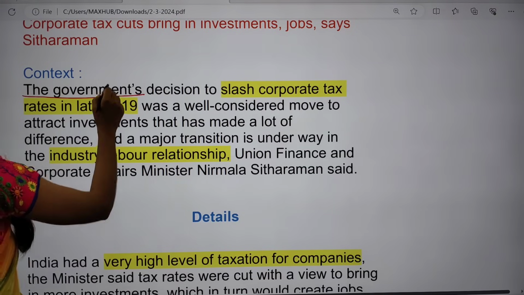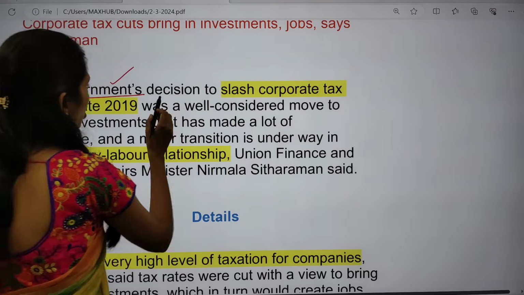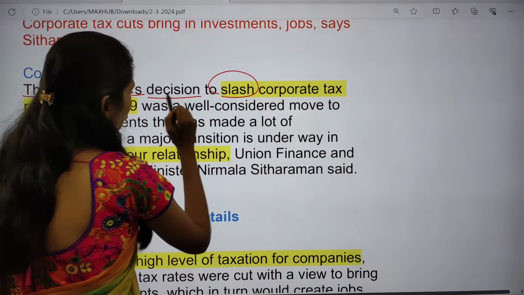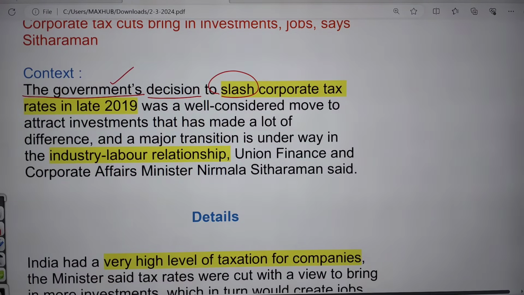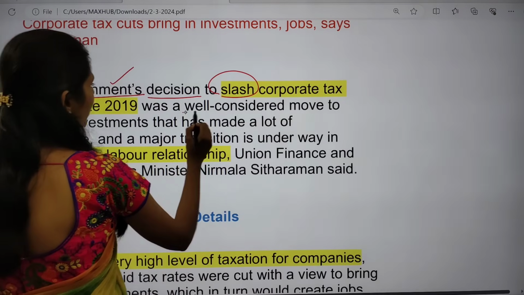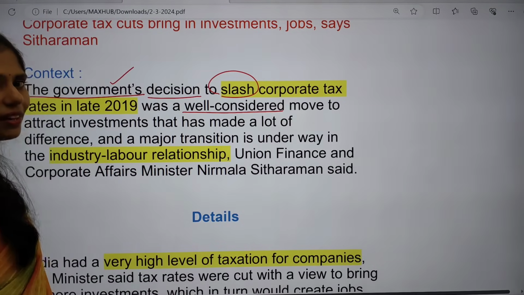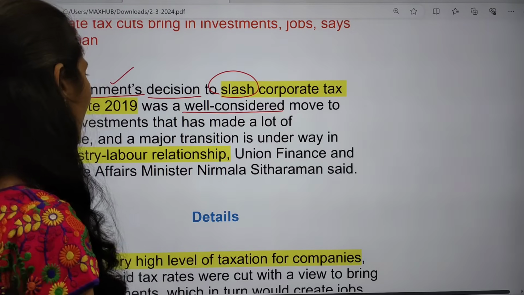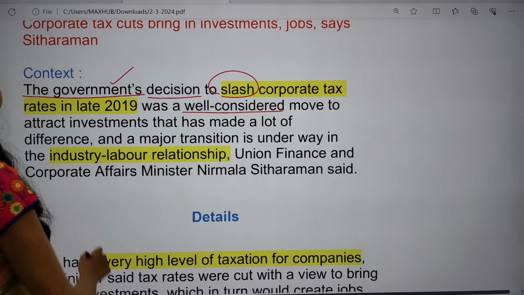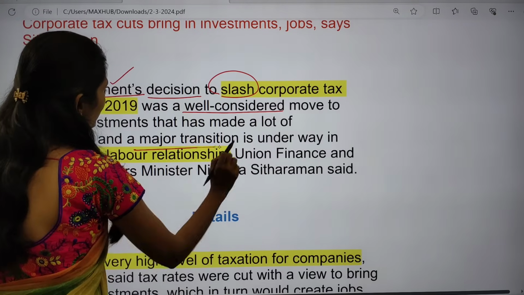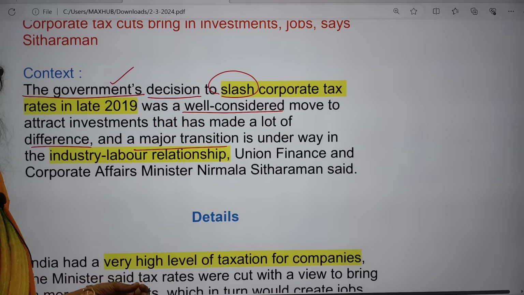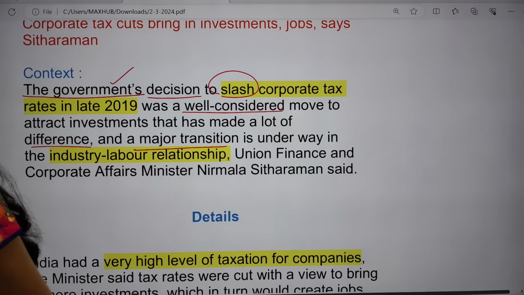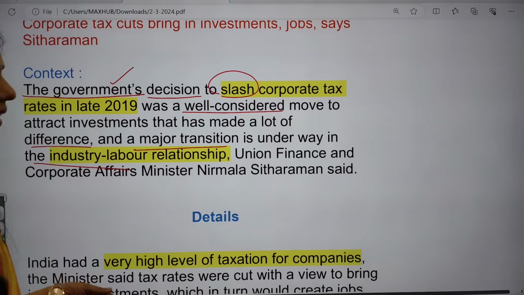The answer goes like this: the government's decision to decrease the corporate tax rate in late 2019 was a well-considered move, because we are attracting more investment, and that makes a lot of difference and helps create a major transition underway in industry-labor relations.